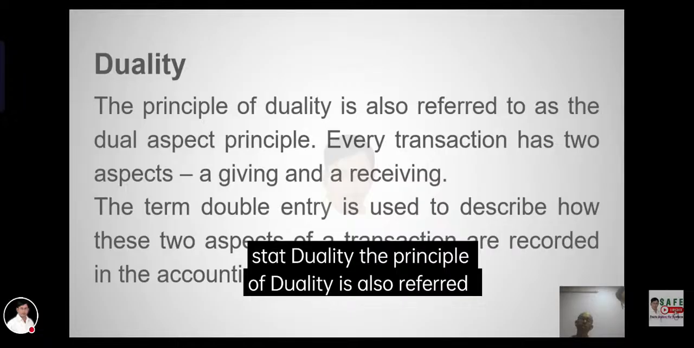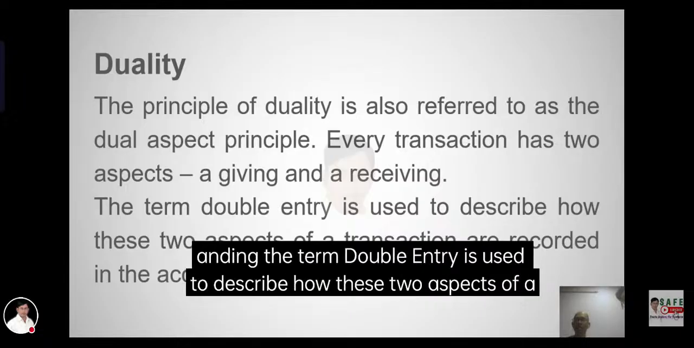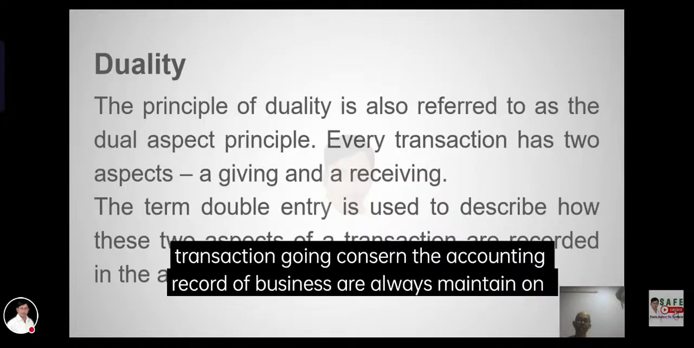Duality. The principle of duality is also referred to as the dual aspect. Every transaction has two aspects, giving and receiving. The term double entry is used to describe how these two aspects of a transaction are recorded.